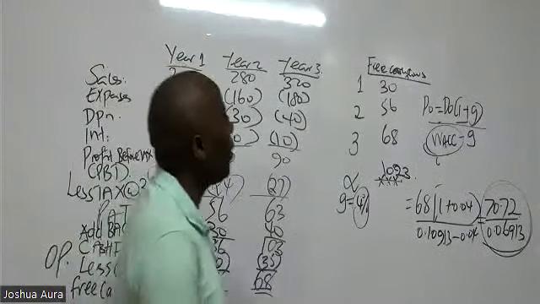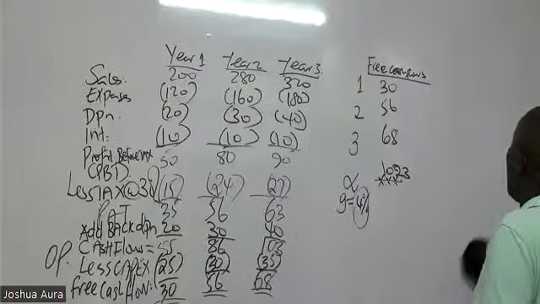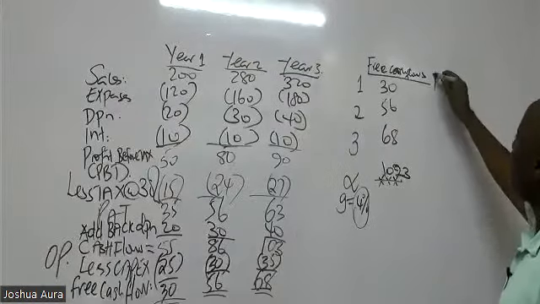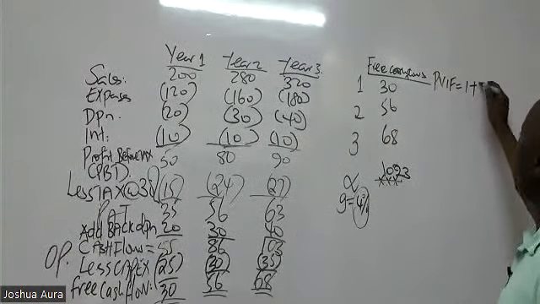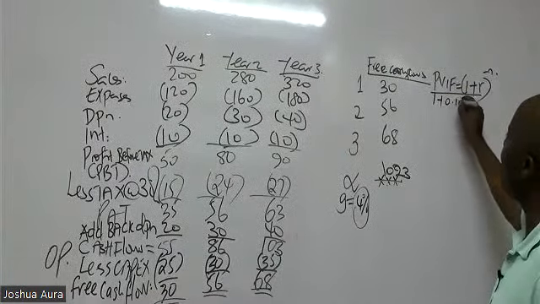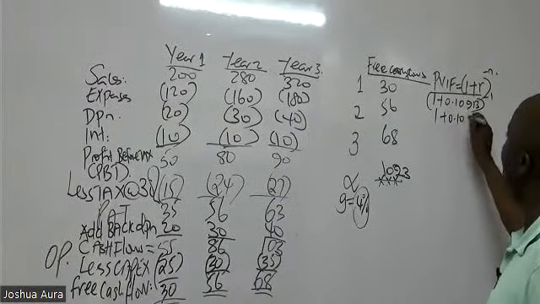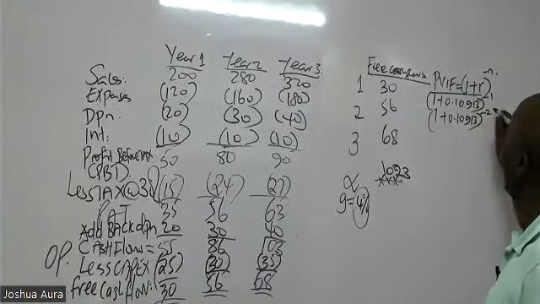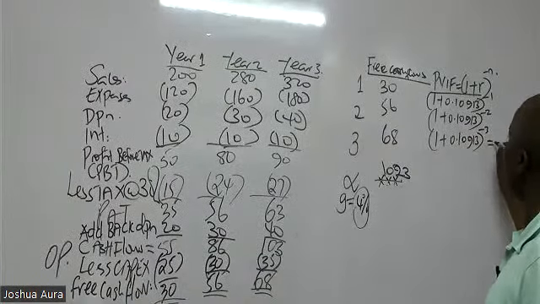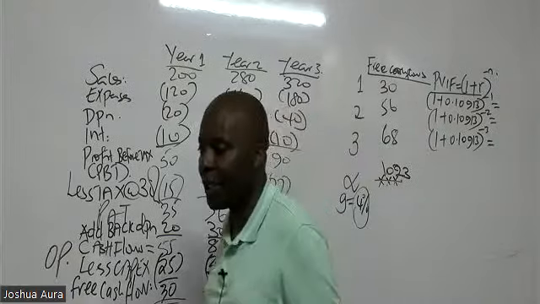And then now, the last step is that you will create a column here for PVIF, the present value interest factor, which is 1 plus R raised to negative N. So PVIF here will be 1 plus 0.10913 raised to minus 1, 1 plus 0.10913 raised to minus 2, 1 plus 0.10913 raised to minus 3. Could you kindly give us these answers in 4 decimal places?